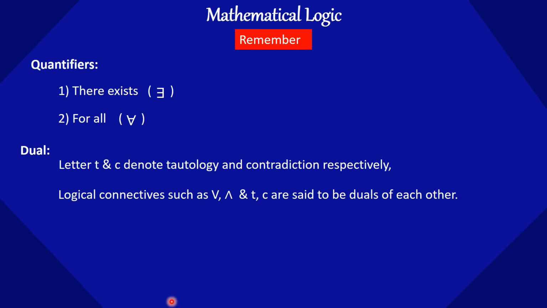You just have to remember these formulas. You also have to remember the quantifiers. There are two types of quantifier, there exists and for all. As I told you, there exists means some numbers exist in the set of numbers, and for all means all numbers in a set of numbers. And for duals, T and C are duals of each other. Similarly, T and F are duals of each other, and the or sign and the and sign are duals of each other. You just have to remember this.